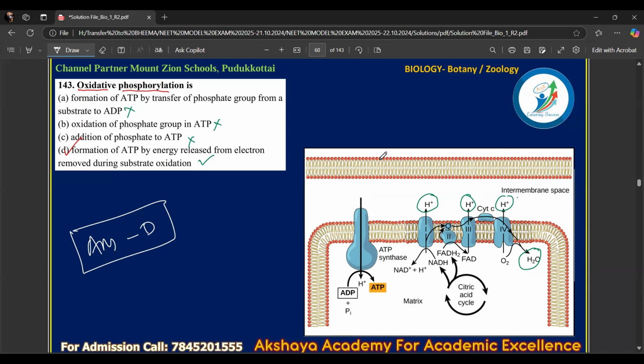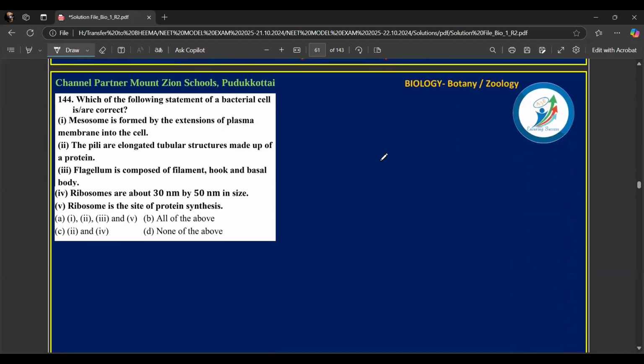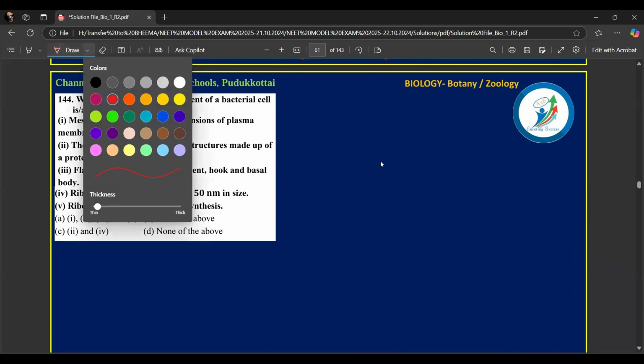Then let's go to the next question. Question number 144 is from cell as a unit of life. Let's see one by one what this says. First, we need to find what is correct regarding the bacterial cell. Mesosome is formed by the extension of plasma membrane into the cell. This is true. Mesosomes are formed because of the plasma membrane.